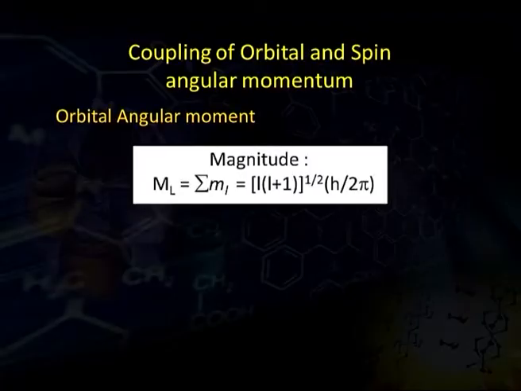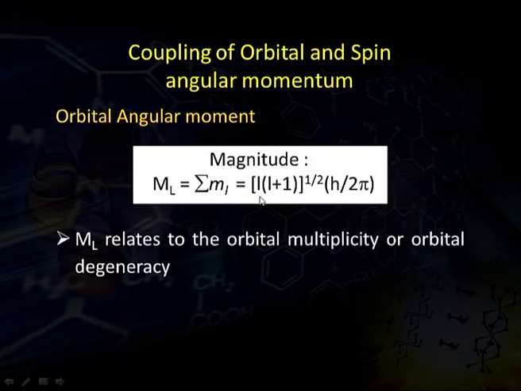Now what is orbital angular momentum? Similar to spin angular momentum, orbital angular momentum is generated through the movement of the electron around the nucleus within a closed periphery or closed orbit. Its magnitude is given by the summation of ml, which is the square root of L(L+1) times h/2π, where L is the orbital angular quantum number. ML relates to the orbital multiplicity or orbital degeneracy: how many types of orbitals come into existence.